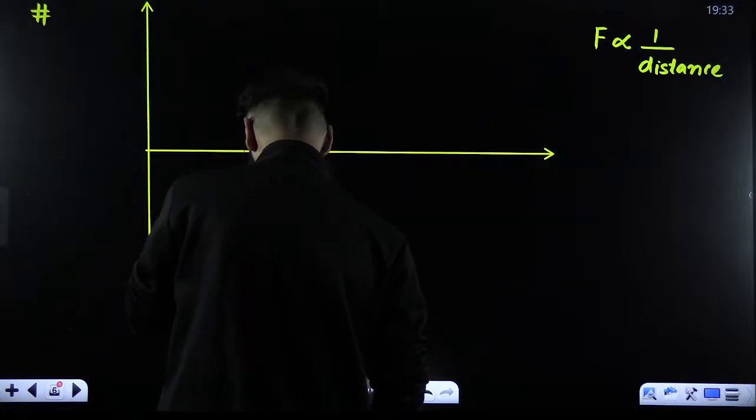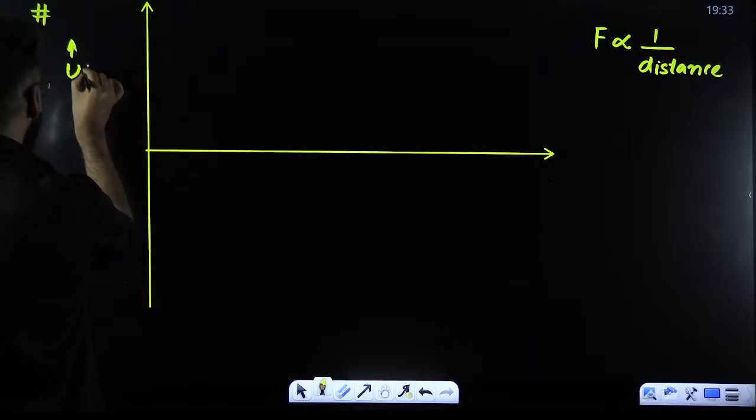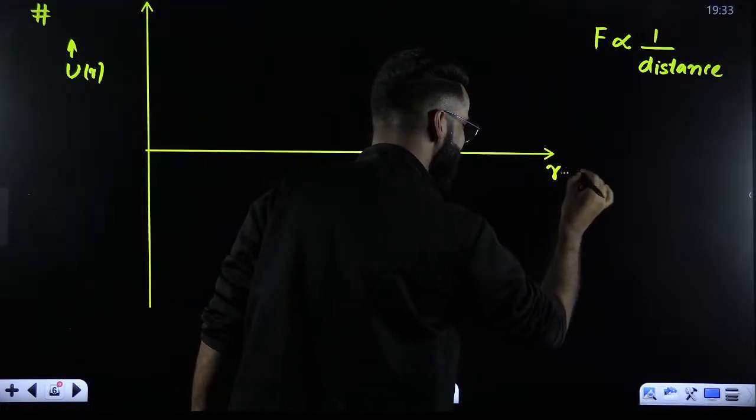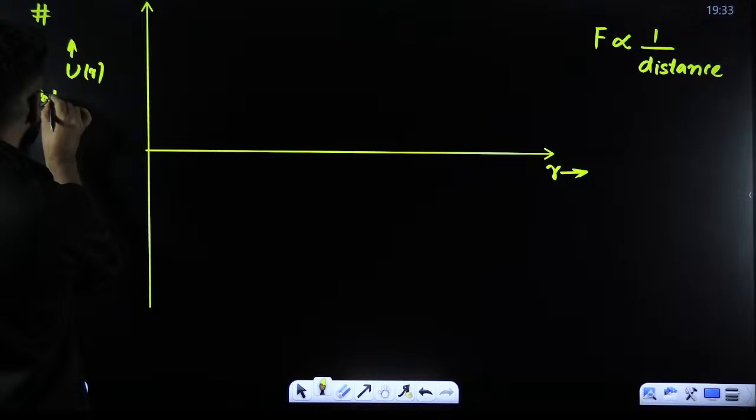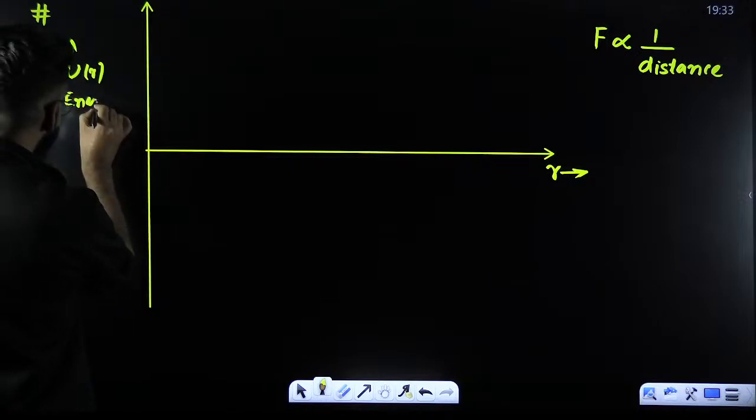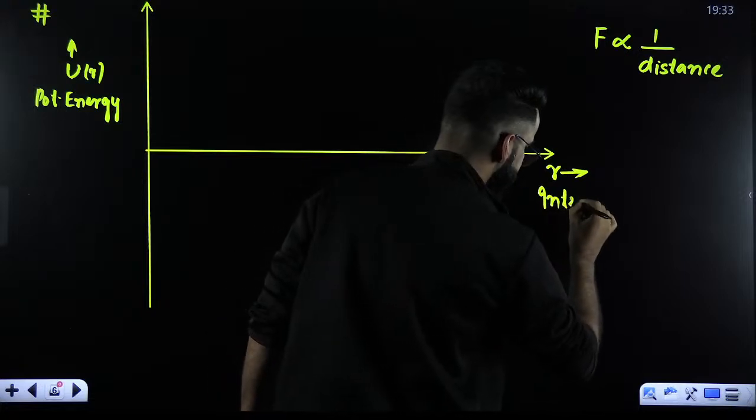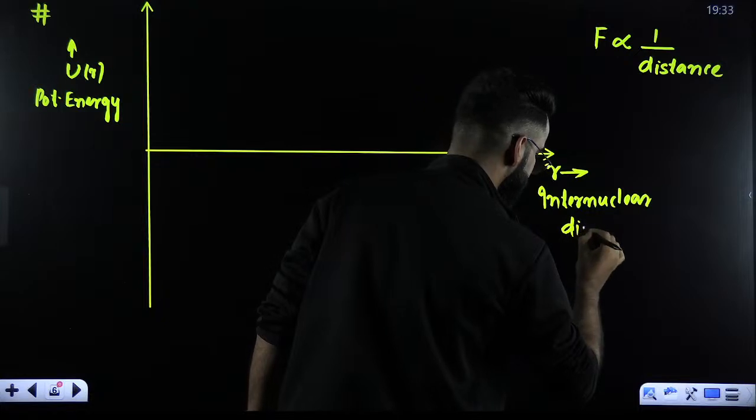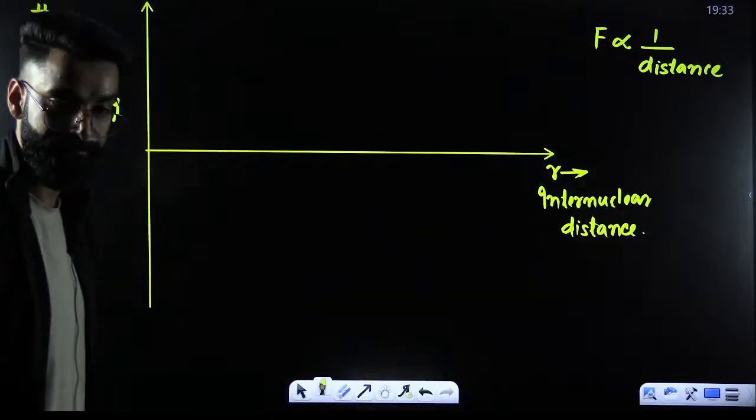Okay? Try to understand, people. I'm plotting a graph between potential energy of the system versus the internuclear distance. Potential energy of the system versus what? Versus the internuclear distance. Now understand what exactly I'm going to say.